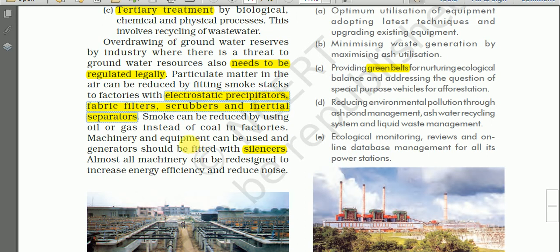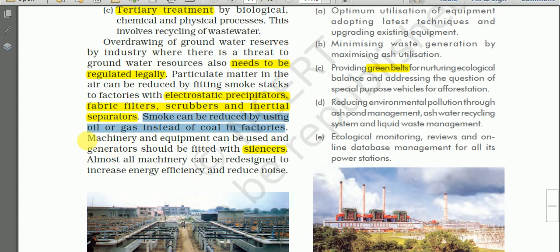And smoke, let us proceed. Smoke can be reduced by using oil and gas instead of coal in the factories. So instead of burning coal in the factories, if we use liquefied petroleum gas or natural gas or oil, then the release of smoke will be reduced.